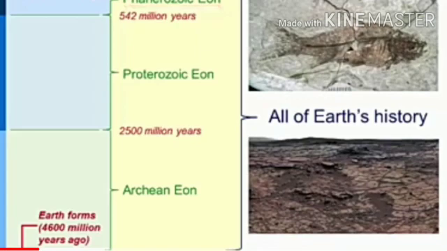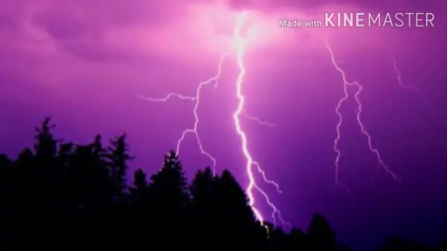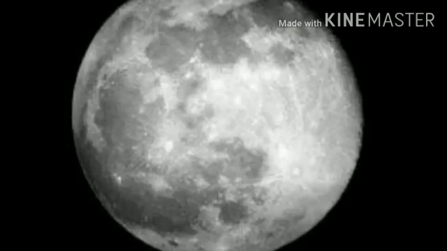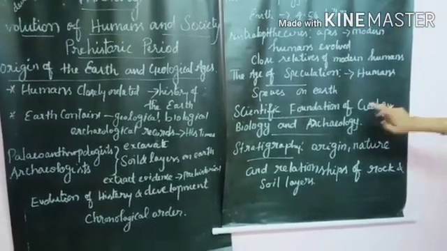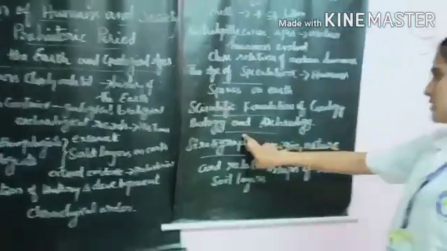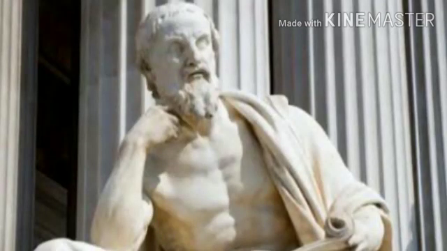They turned curious and began to think and ask questions about nature, organisms and the world around them. They considered nature as God. They worshipped sun, moon and different natural forces. Next, scientific foundation of geology, biology and archaeology.